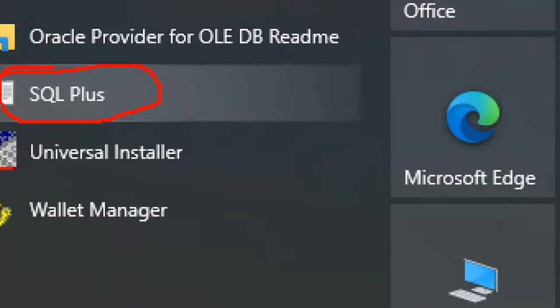SQL*Plus is a tool. This is a default tool. Again, SQL Developer is a tool. That is a GUI tool. That tool you can also install, not a problem.